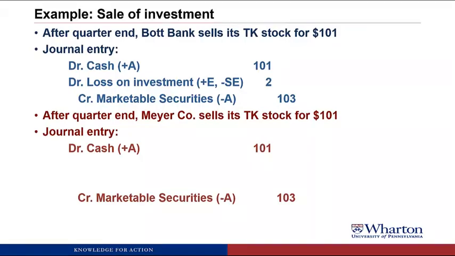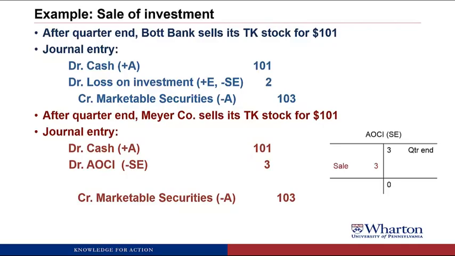So these two parts are not different between the two methods. You get the same cash, debit cash. You get rid of your balance in marketable securities, which is 103 under both methods. But what's different under AFS is we were storing up this gain under AOCI. So let me bring up the T account. So we had this credit balance where we were storing up this gain of 3 until we sold the stock.